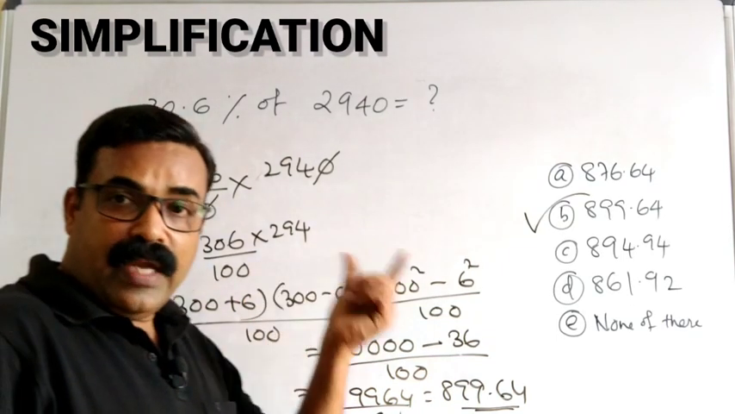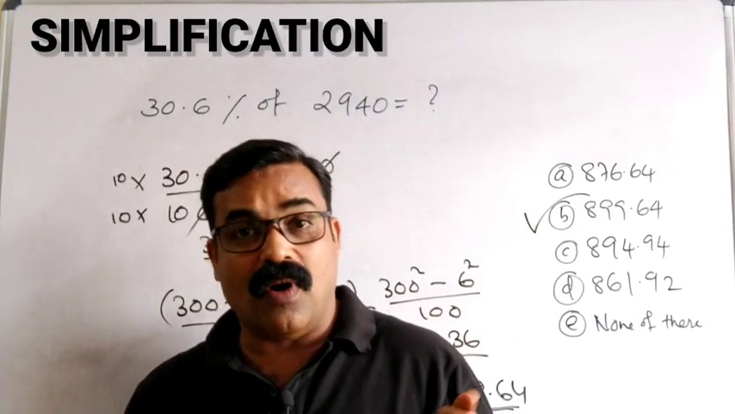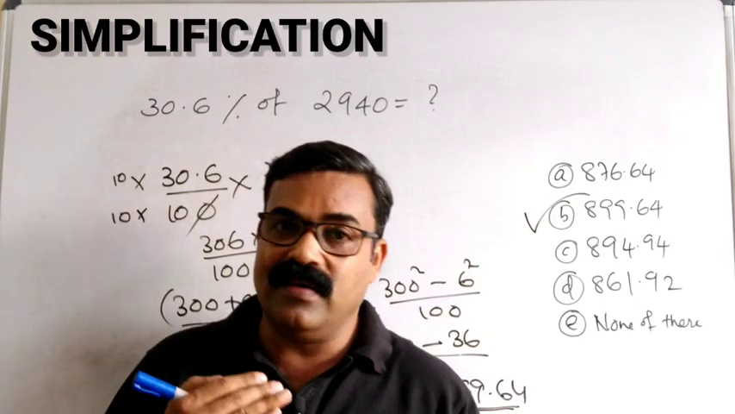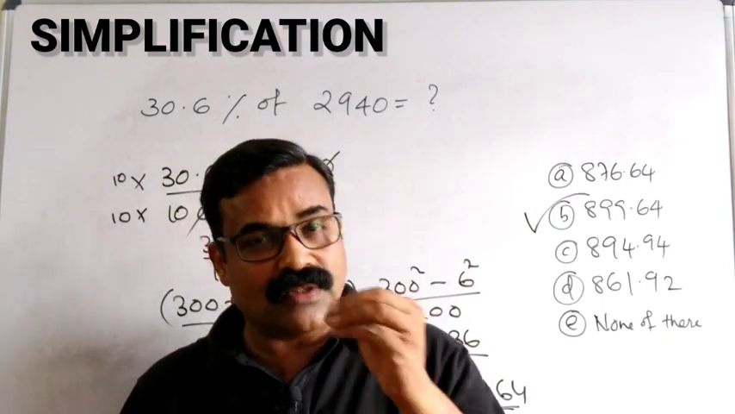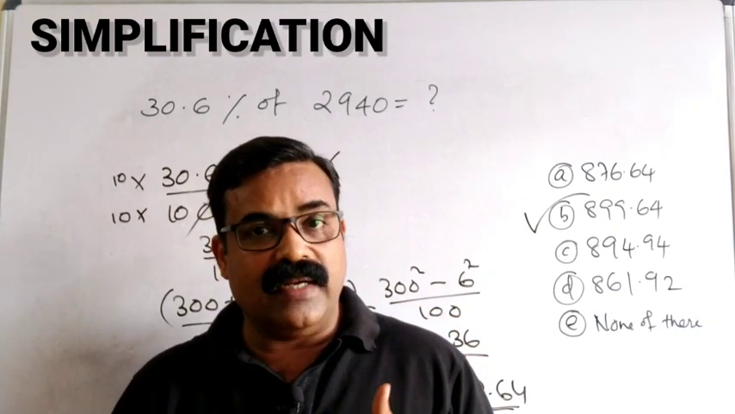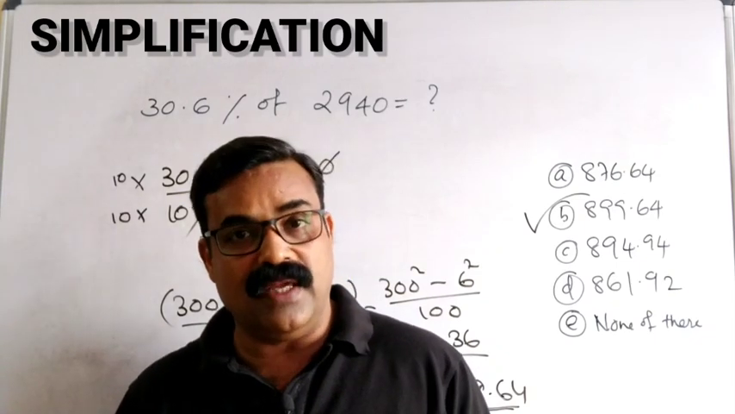A minus b into a plus b, a square minus b square, a cube minus b cube, all these are algebraic identities which we have learned in small classes. Those identities we will be using throughout the topic of simplification. So based on these identities, more and more questions we will be solving in session 2 and session 3.